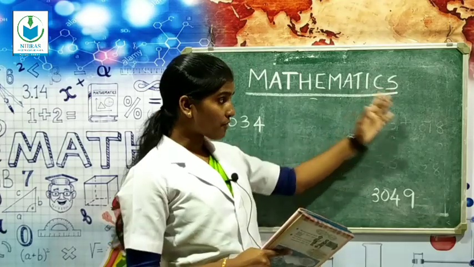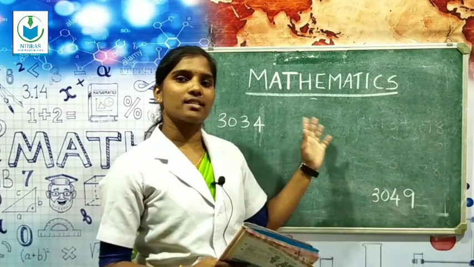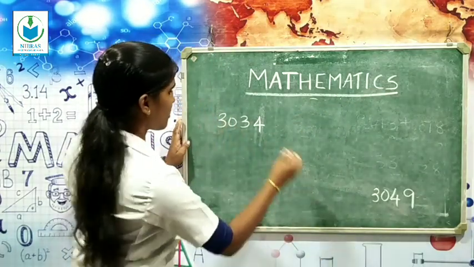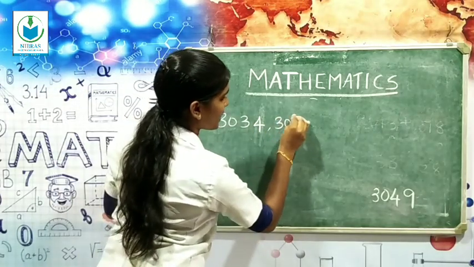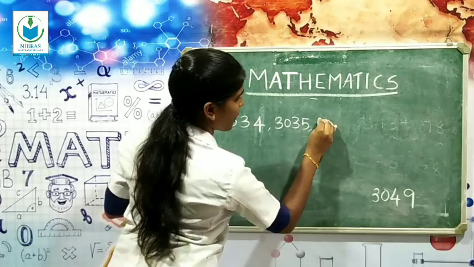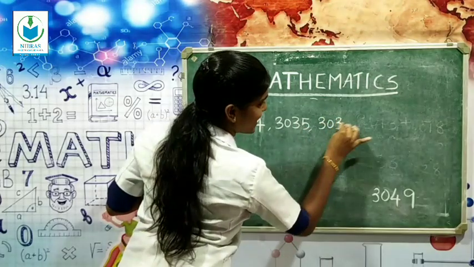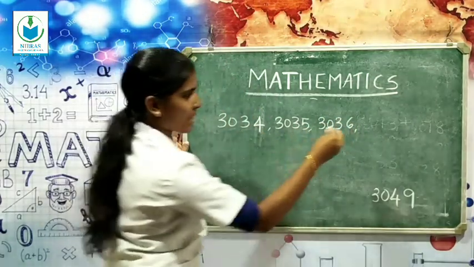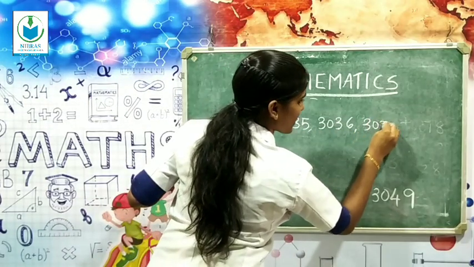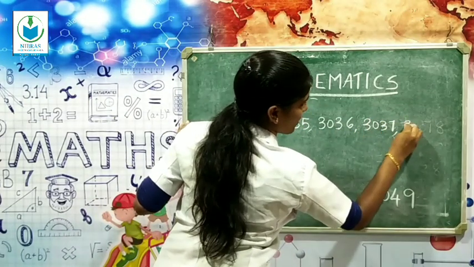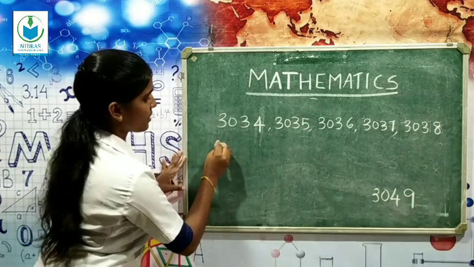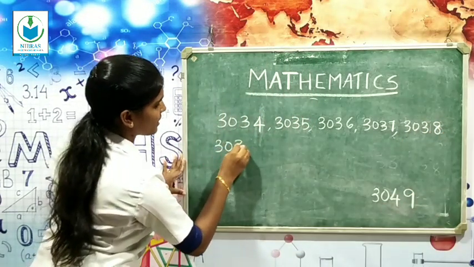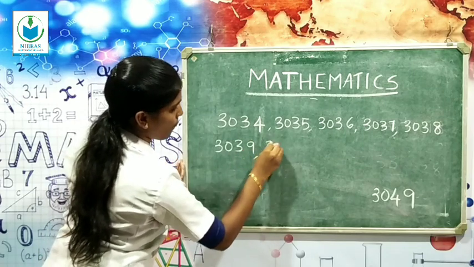After that we get the number of students. So just write 3034, 3035, then 3036, then 3037, 3038, then 3039.